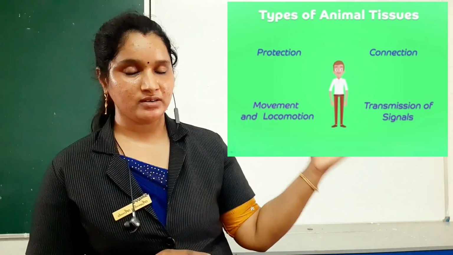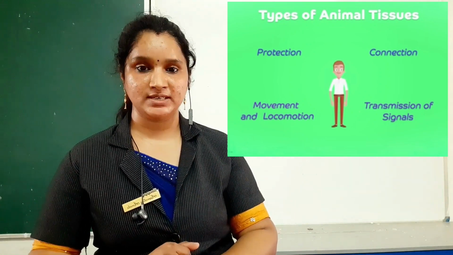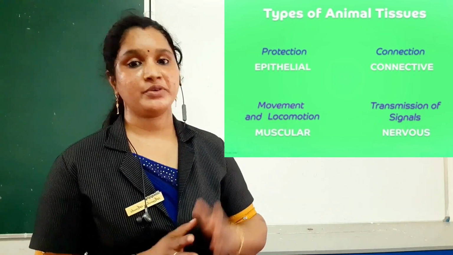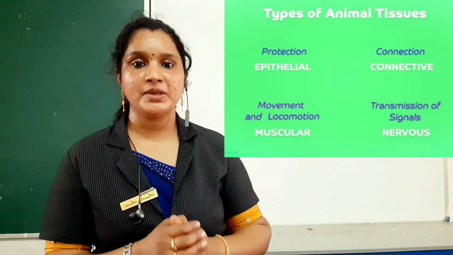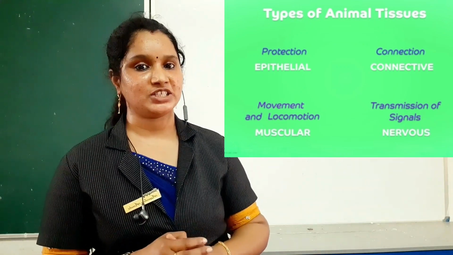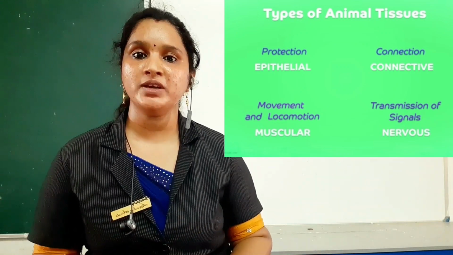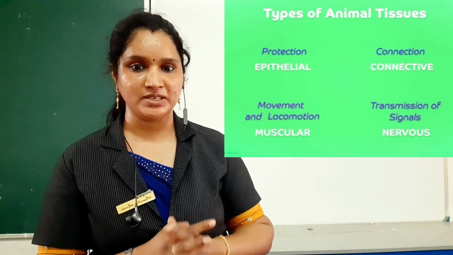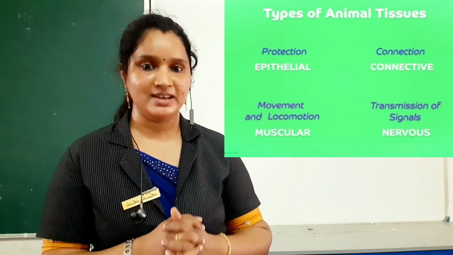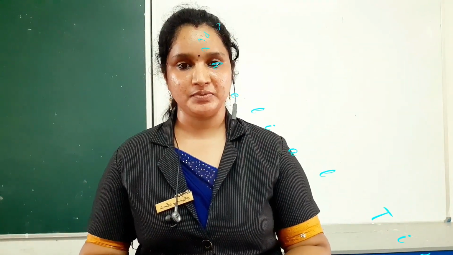Now let's look at how these functions are carried out by different tissues. See, for protection we have epithelial tissue, for connection we have connective tissue, for movement and locomotion we have muscular tissue, and for transmitting signals we have nervous tissue. So first we will learn about the epithelial tissue.